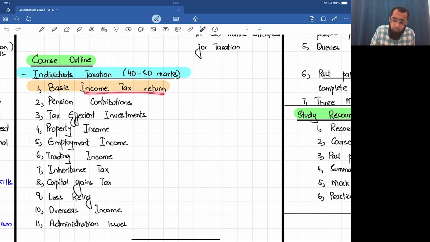You are studying tax return, pension contributions, tax efficient investments, taxation of rental income, taxation of employment income, taxation of trading income, then taxation of gifts if you get any asset as a gift, inheritances, if you make any disposals, capital gains tax, if you suffer a loss, how to take loss reliefs, taxation of foreign income, administration issues. So this will be the first component of our course in which we will be talking about the taxation of individuals, human beings. Then there is taxation of companies, the corporate taxes.